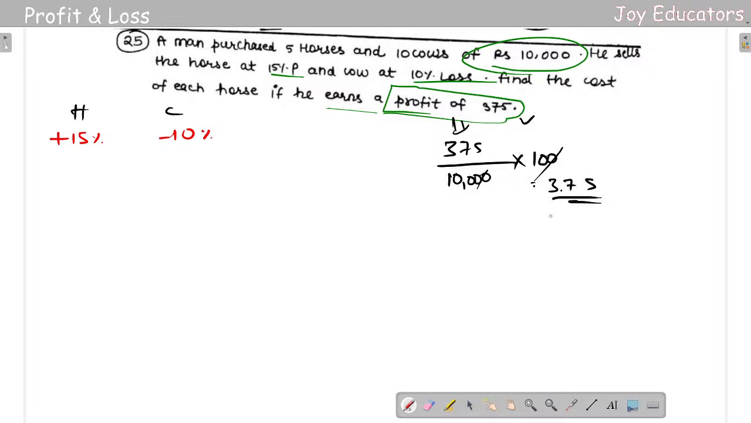3.75 will be the cost price. Okay, it's cost price. So I'll be getting here something called 3.75 percent.